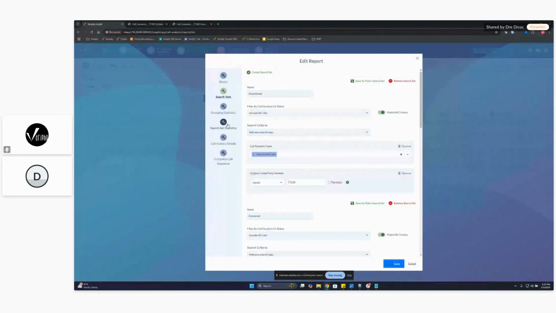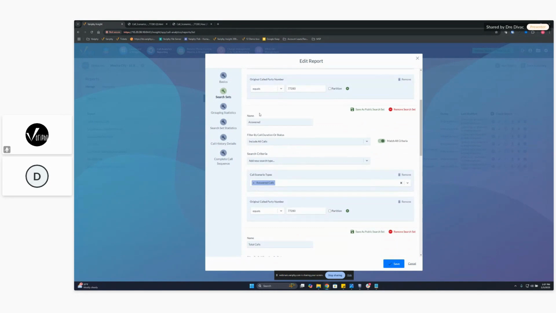So we created some search sets similar to what we just did in the ad hoc search. But I also added our hunt group number here. So 77280 is our original called party number. And for this search set, I added an abandoned call type, so we have one search set that shows those abandoned calls. If you scroll down here, I created another search set with the same thing, but we changed the scenario type to answered calls so we can see those answered calls.